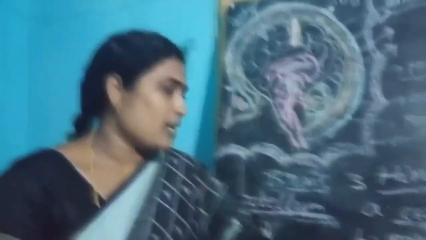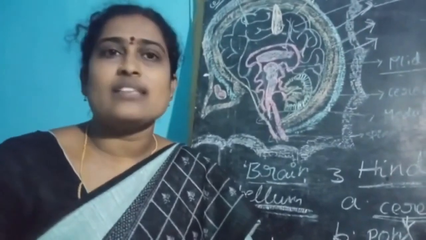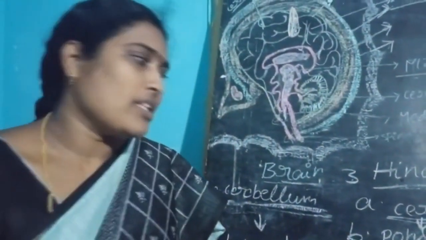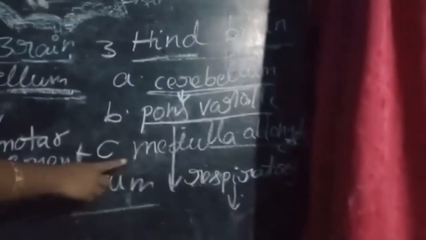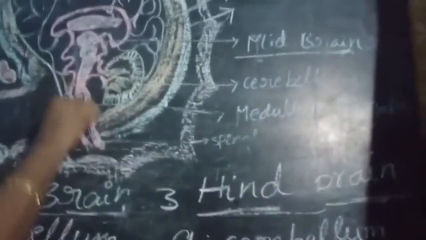You know, in respiratory muscle, that means in our human body, the main organ is the lungs. You can understand and remember that one is respiratory. The point is respiratory muscles are in the pons varolii. Next one is medulla oblongata.